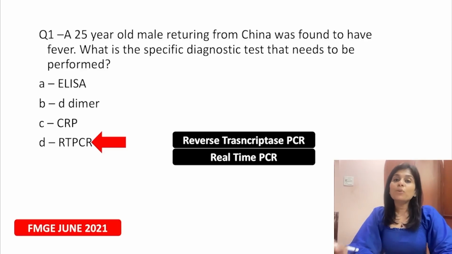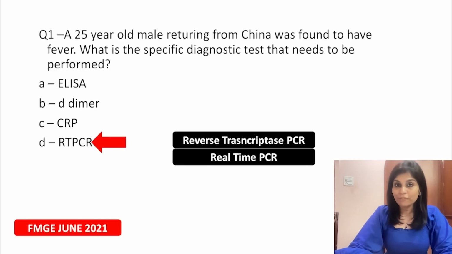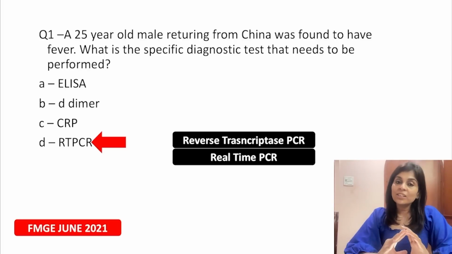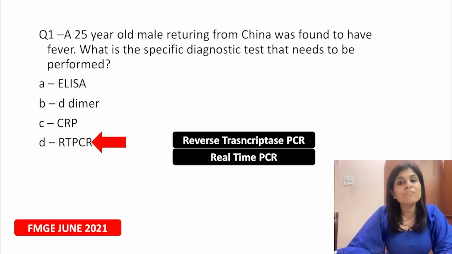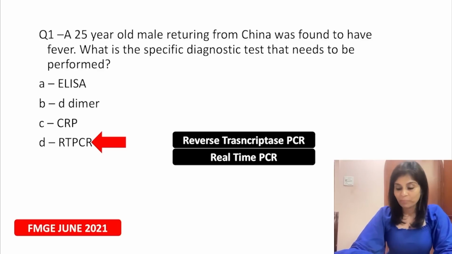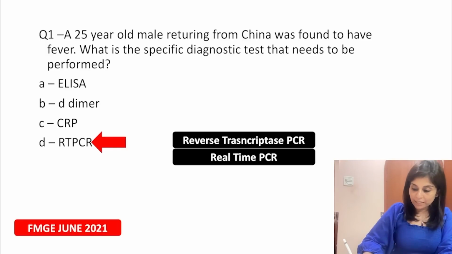And if it's an antibody detection test, there is always a window period between the time a person gets exposed to an infection and antibodies start developing in a person. To avoid such a longer window period and to make it more sensitive and specific, it is always reverse transcriptase PCR or real-time PCR which is used for infectious disease diagnosis. So the answer is choice D.